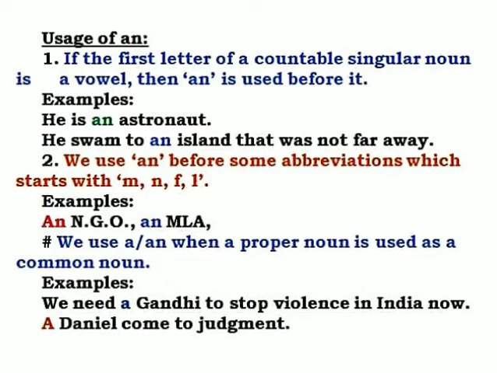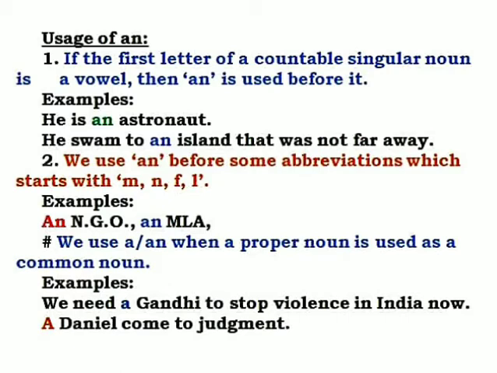And here, if the first letter is a vowel, then "an" is used. For example, he is an astronaut. Astronaut is a countable noun, singular in form, but see the first letter, it's starting with A. That's why we have placed "an" before astronaut.